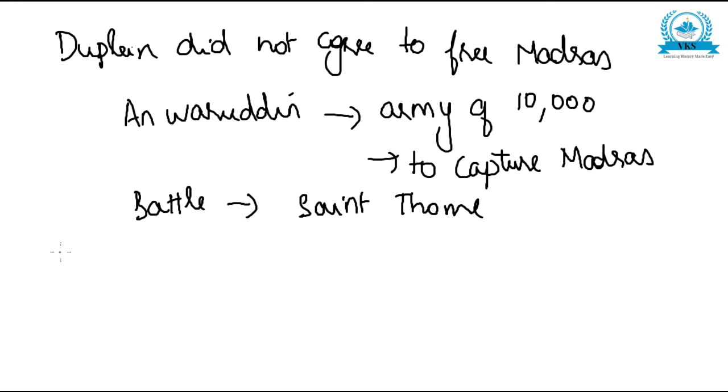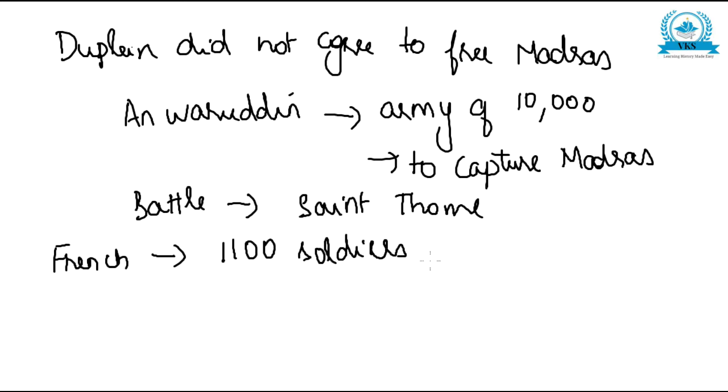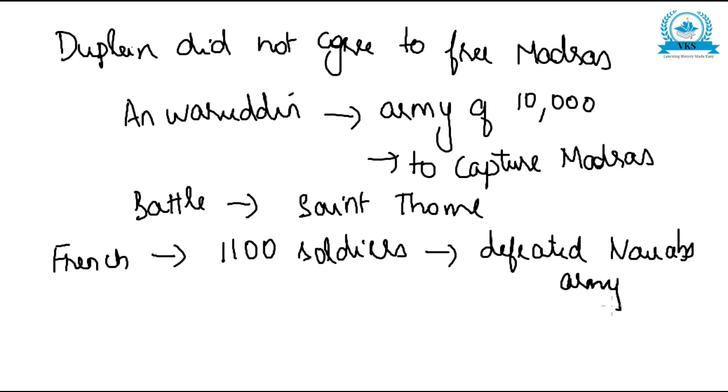Now, the French army was not as big as Anwaruddin's army. A small French army consisting of 1,100 soldiers easily defeated the Nawab's army. See, the Nawab's army was huge, 10,000 soldiers were there, but the French army was small but well trained. That is why they easily defeated the Nawab's army. So this proved the supremacy of the well-trained European army. Anwaruddin's army was a traditional Indian army.